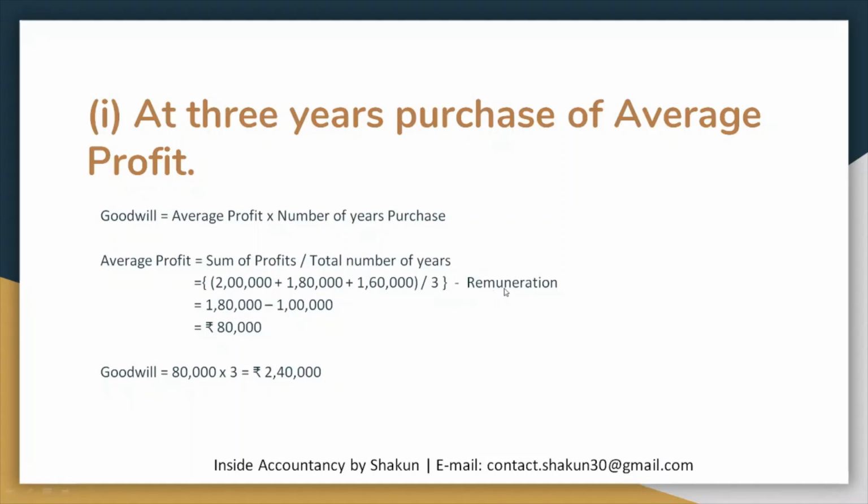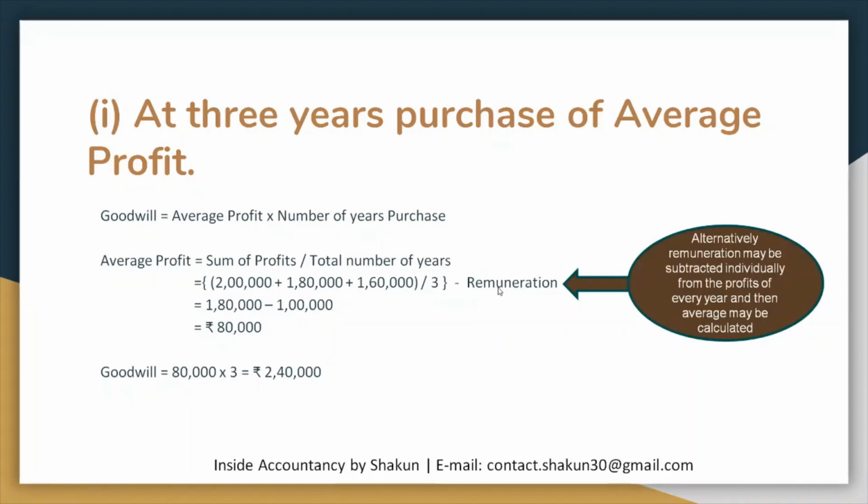Now it is your wish whether you want to subtract the remuneration from the total average. If you subtract from the average, then only 1 lakh will be subtracted because you have already taken the average. But if you want, you can alternatively subtract the remuneration from all these 3 years. You can subtract it separately as well, from 2 lakh minus 1 lakh, 1 lakh 80 minus 1 lakh, 1 lakh 60 minus 1 lakh. Then you don't need to subtract it here. So either you subtract it individually or you can subtract it from the average. So the average profit amounts to 80,000.